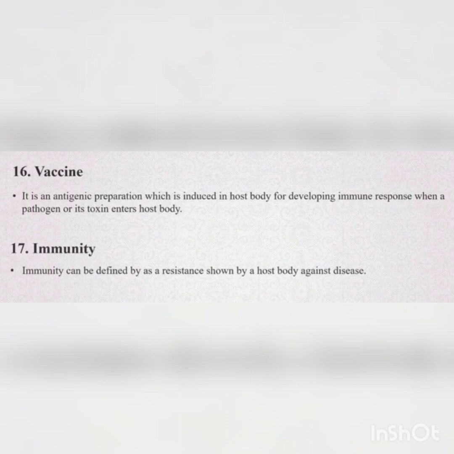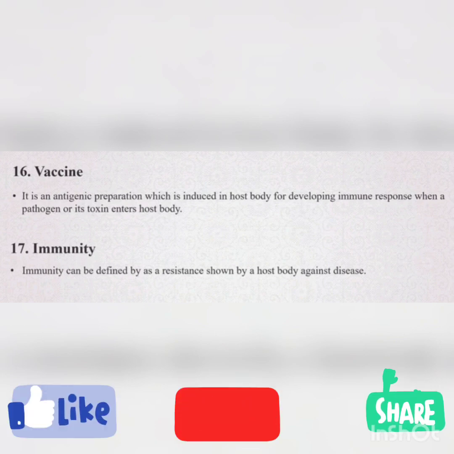When coronavirus enters the body, our antibodies will be ready to fight against it. Vaccine is prepared from some antigenic preparation from that particular coronavirus itself, so that when it is put into the body, it will stimulate our immune system to synthesize the antibodies, and they will be circulating in our blood. So when the coronavirus enters, they will fight against it.